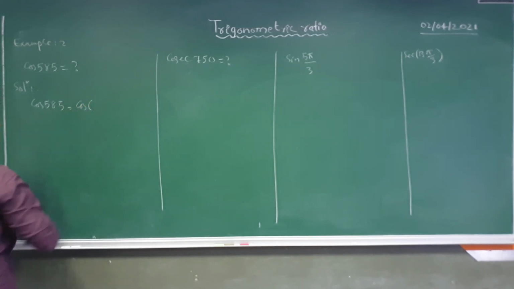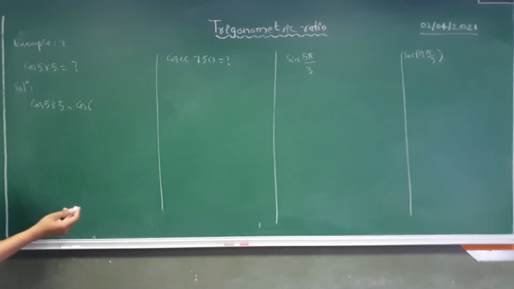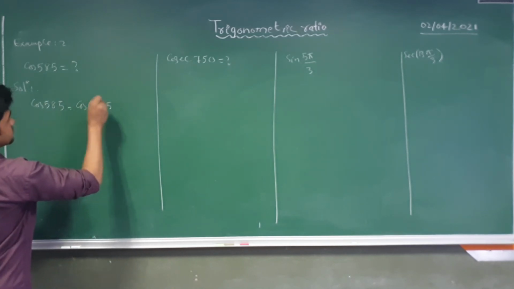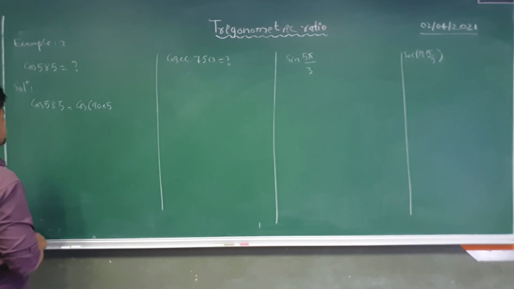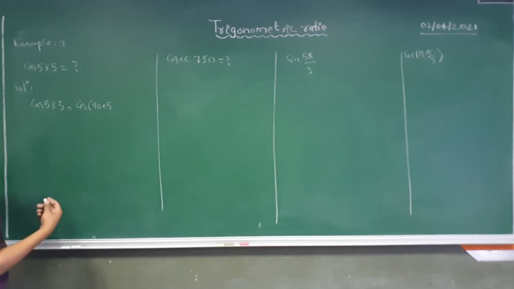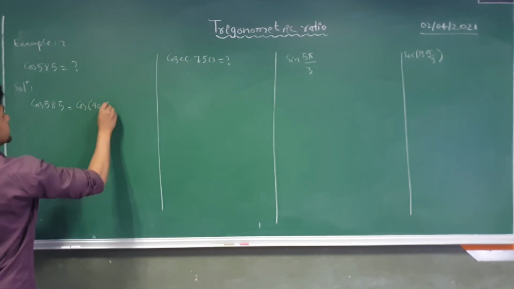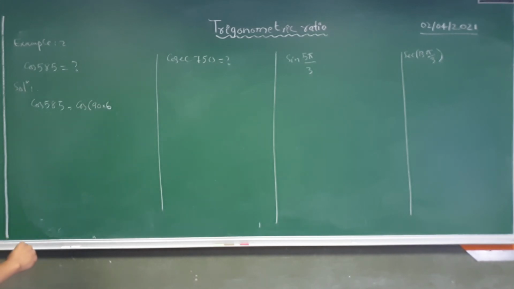If I divide 585 by 90, 9 ones are 9, 9 twos are 18, 9 threes are 27, 9 fives are 45, 9 sixes are 54.